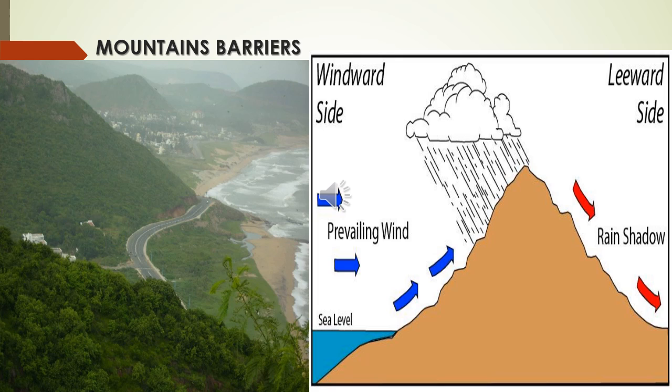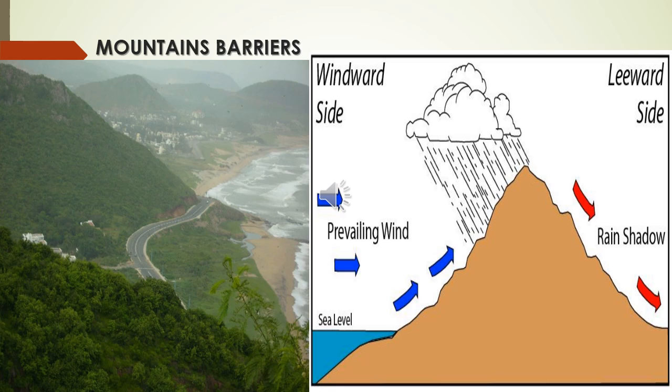Then mountain barrier. Barrier means nothing but an obstacle that prevents the movement of something. So mountains act as a natural barrier. The location of the mountains influences the climate of a place. Mountain chains like the Western Ghats or Himalayas act as a natural barrier for the wind. Sometimes they prevent the entry of cold wind into the country or the escape of monsoon wind, thus having a great influence on the climate.